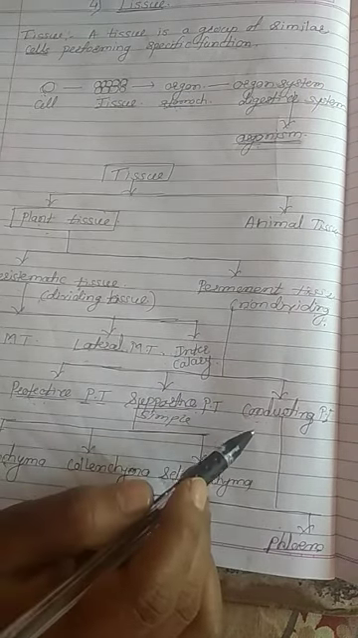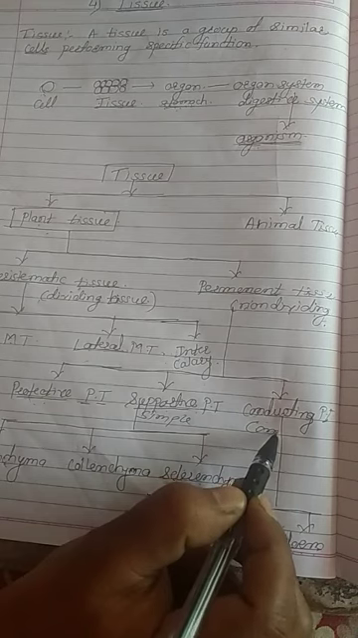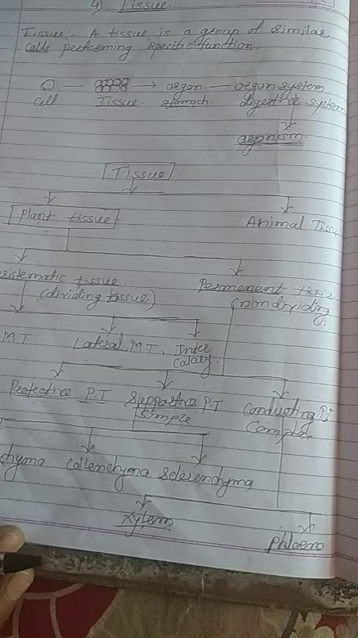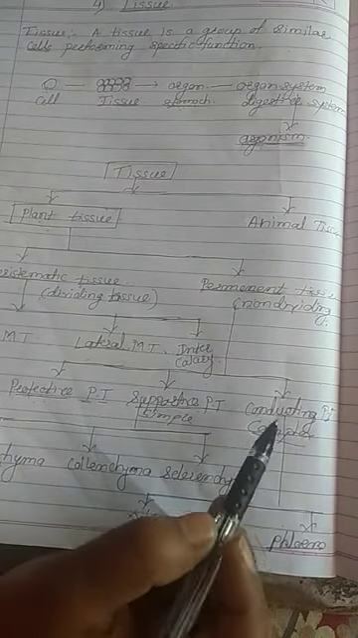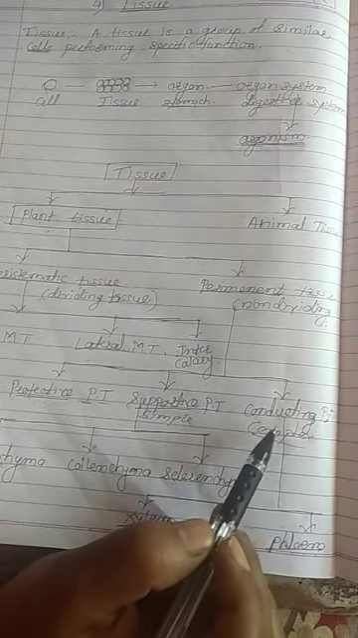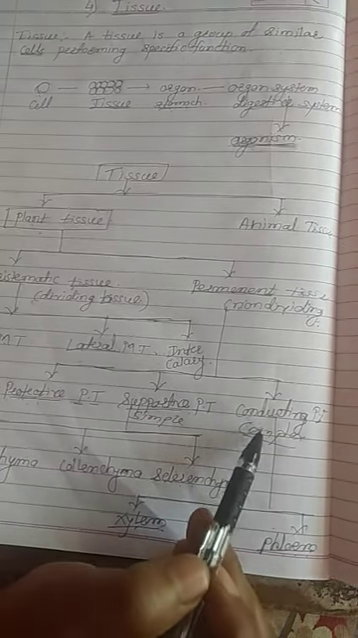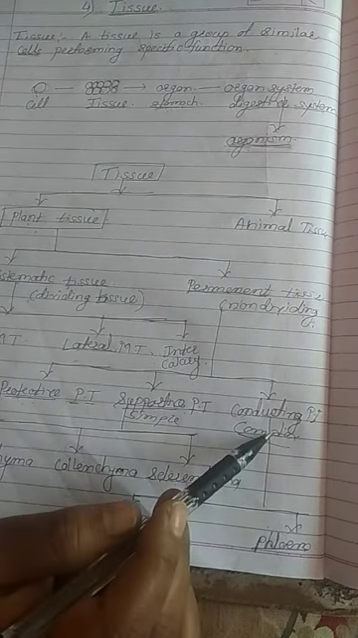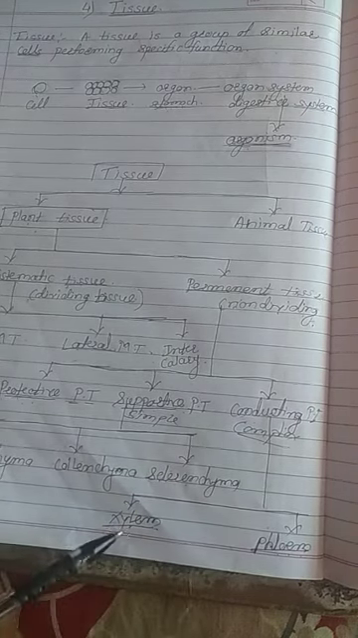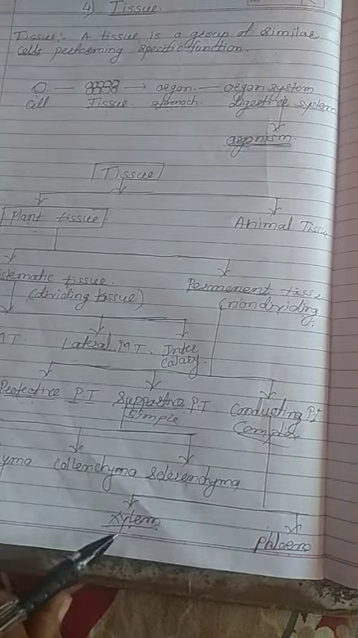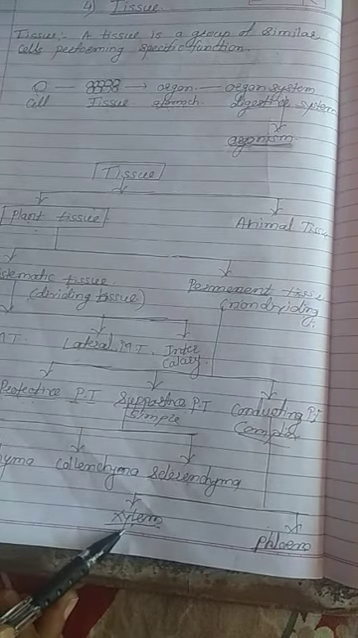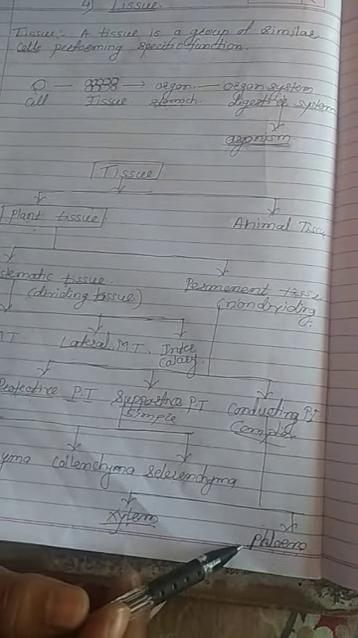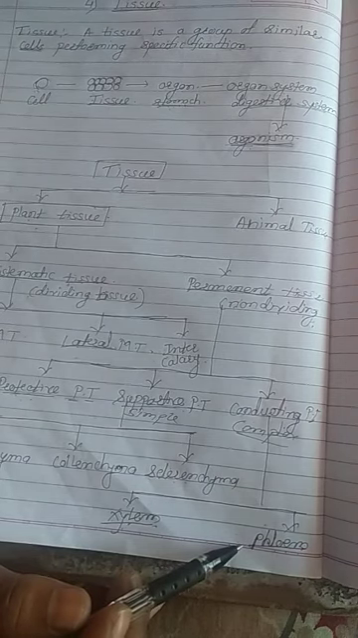And conductive tissue is also called complex tissue. Why is it complex? Because it is made from different types of cells. This tissue is called a complex tissue. It is also called the conducting tissue. Why is it called conducting tissue? Because it conducts water and minerals. That's why it is called conductive tissue. There are two types of conductive tissue: xylem and phloem. Xylem conducts water and minerals from the roots to the upward parts of the plant, and phloem conducts food material from the leaf to all parts of the plant.